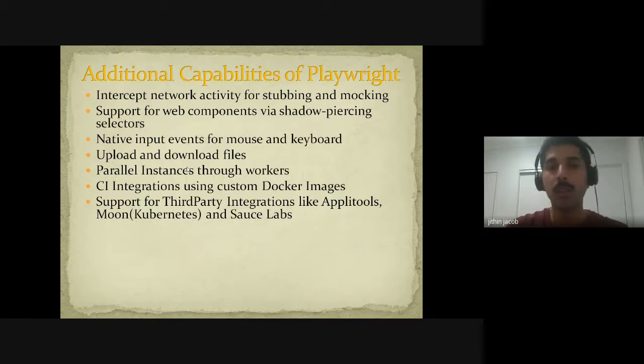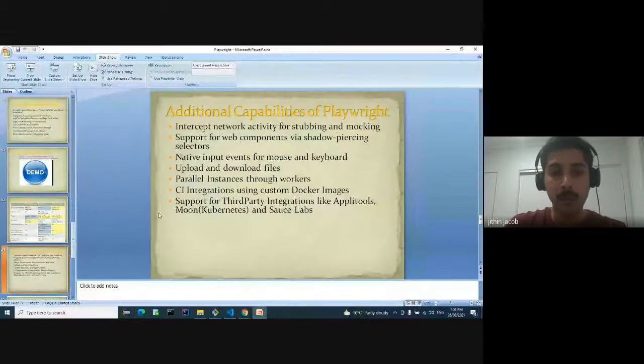It has native events for mouse and keyboard. It's native events, not for JavaScript click. It supports upload and download files. It supports parallel instances through workers. It supports CI integration through custom Docker images.